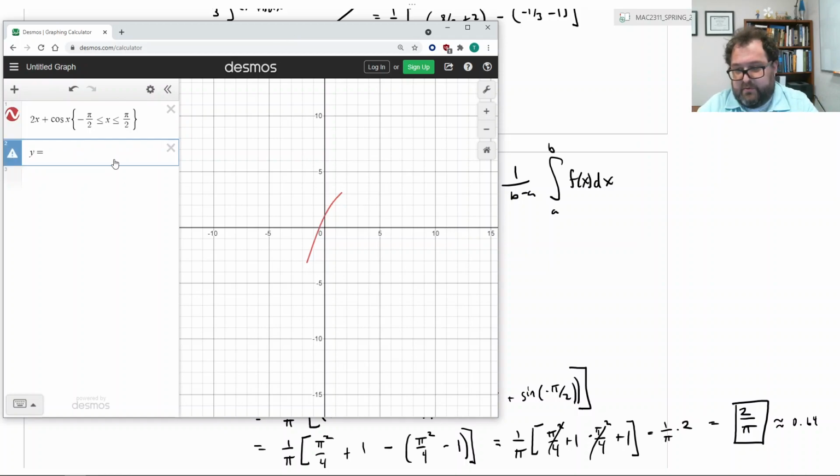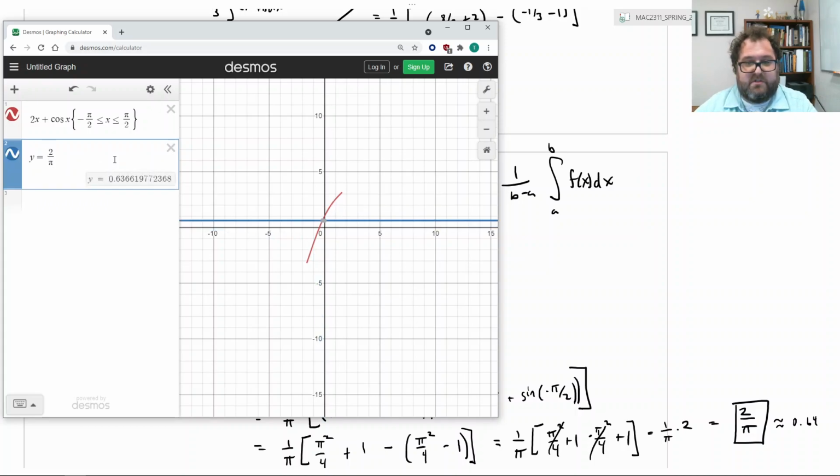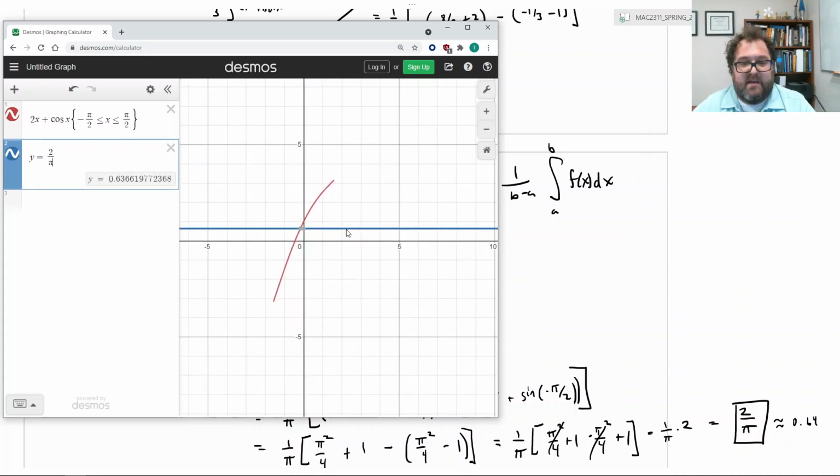So y equals, well, let's type it in, 2 over pi, which is about 0.64. So that means if you can imagine taking every one of these y values, negative 2.672, negative 1.979, there's an infinite number, taking them all, adding them all up, and then dividing to get an average, the average would be 2 over pi. Okay? That is what the average value is doing. It's the average function value, the average height is the way I like to think about it, the average height of the function over this interval from negative pi over 2 to pi over 2.